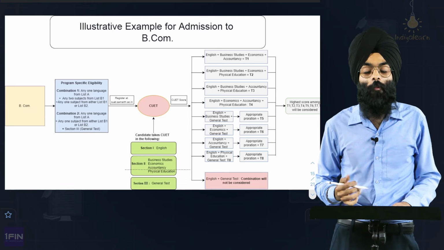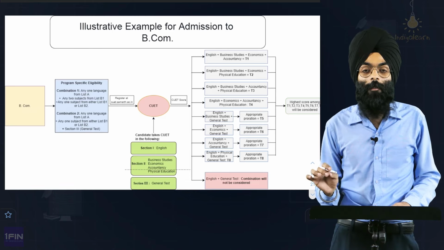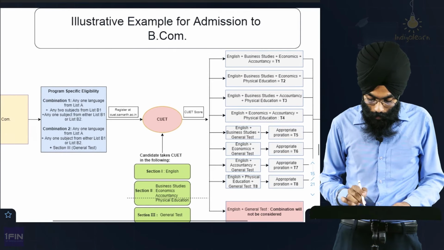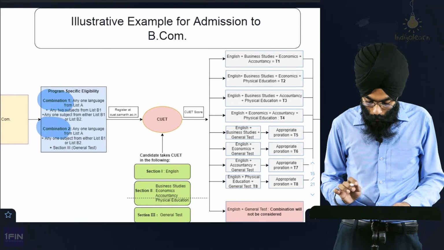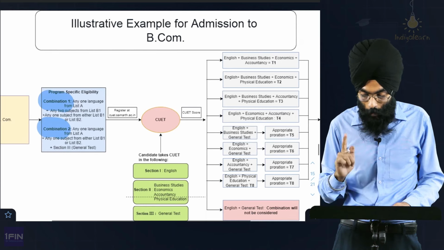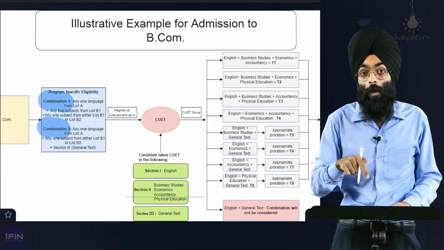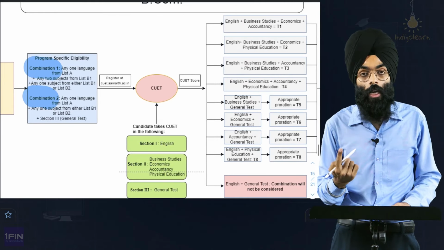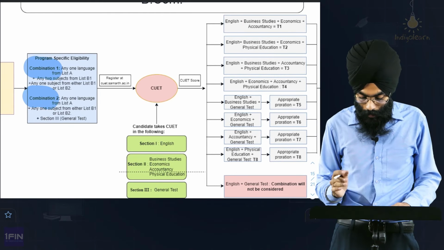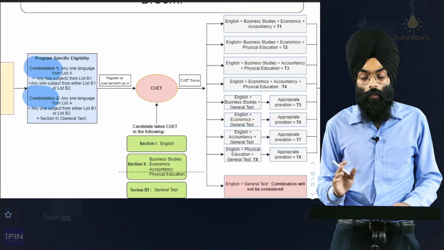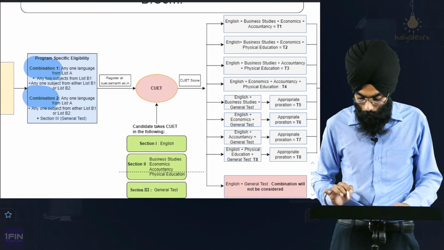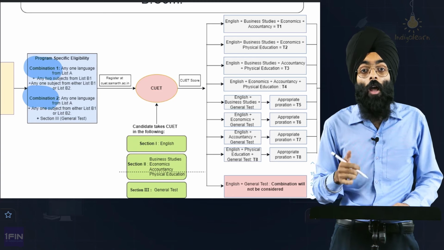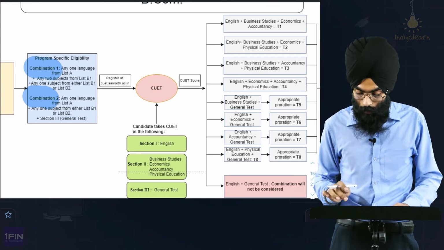Now, as students we love examples, right? Let's take an example to understand the admission criteria for BCom. As you just understood, there can be two combinations, combination 1 and combination 2. For that, first you need to register at the CUET website to be able to give the CUET test. Let's say you choose section 1 English because you must take one language. And then, based on combination 1 and 2, to increase your chances, you have taken 4 subjects: business studies, economics, accountancy, physical education. And then section 3, also general test, because combination 2 allows you to take the general test.